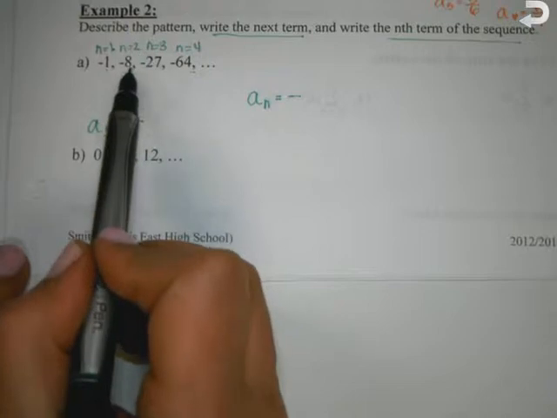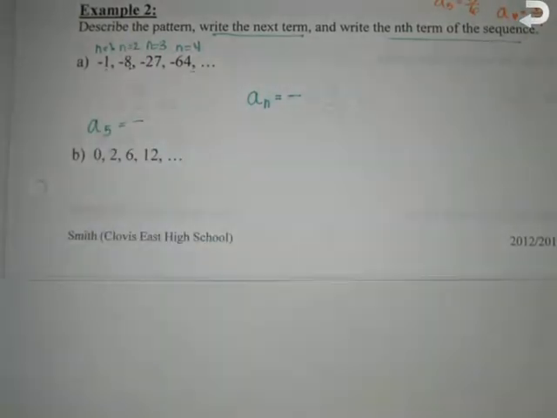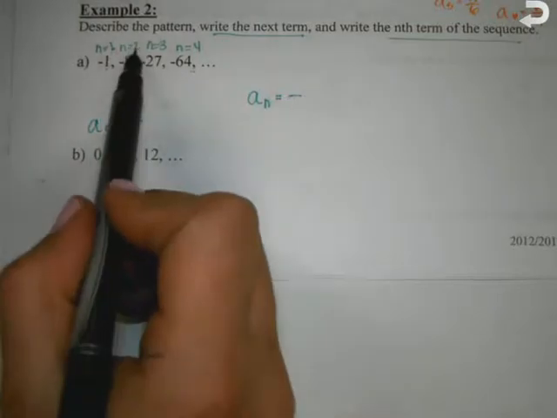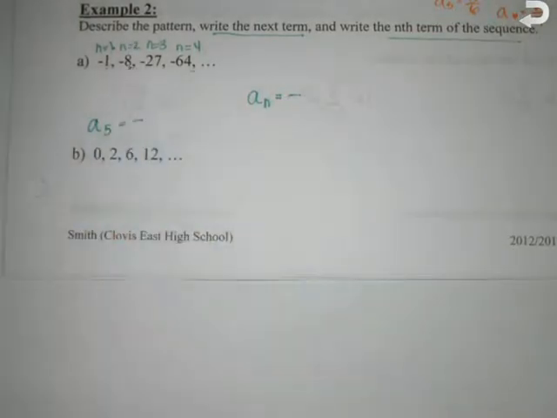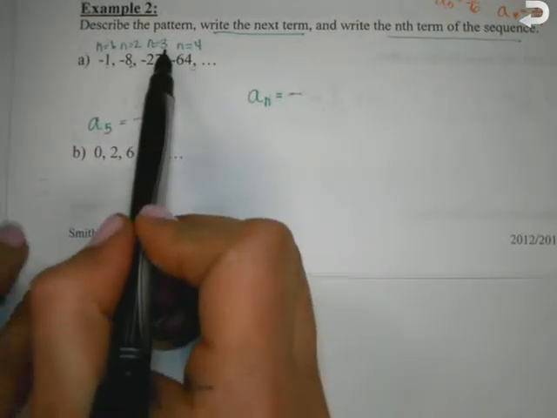So is there any other way? Let's maybe look at 2. How can I turn 2 into negative 8? 2 to the third power. You could do 2 times negative 4, right? Let's try negative 4. What's 3 times negative 4? Negative 12. That doesn't work, right? And it doesn't work with 1 either.